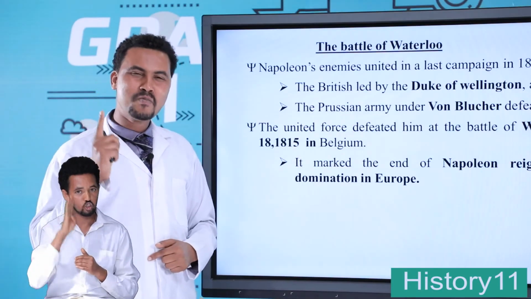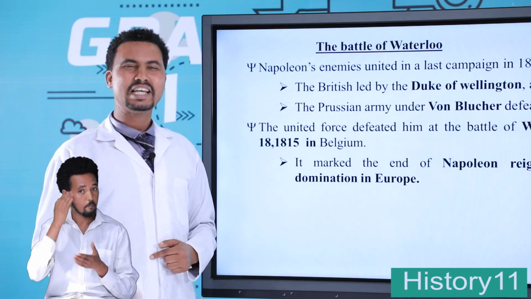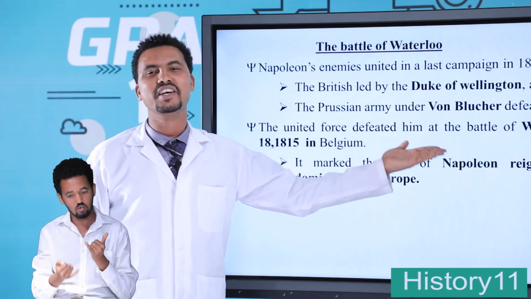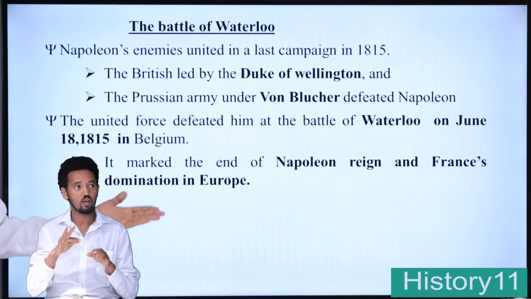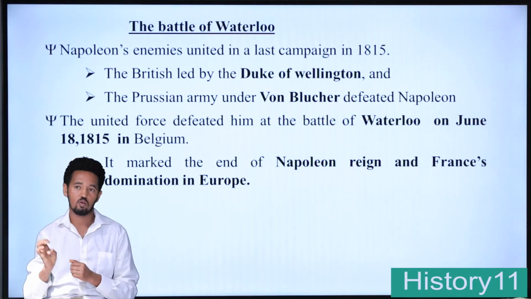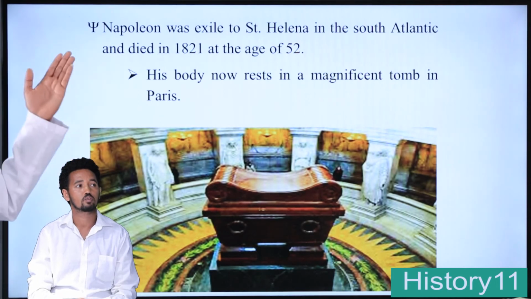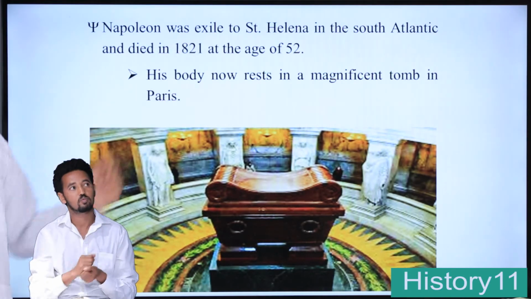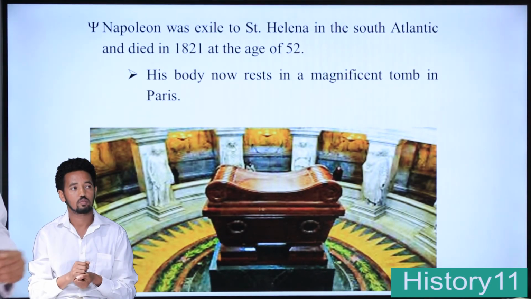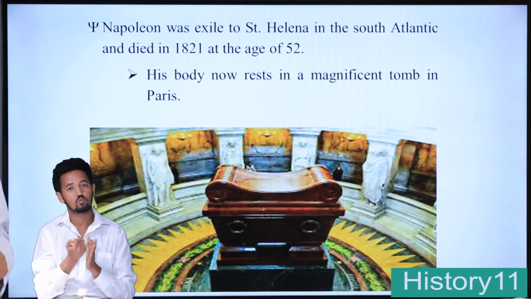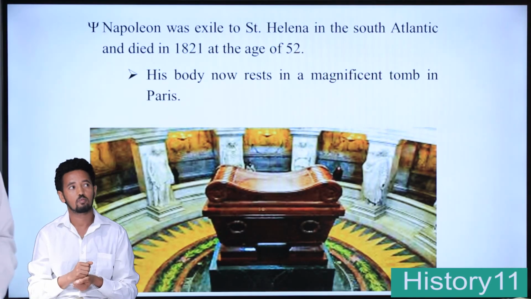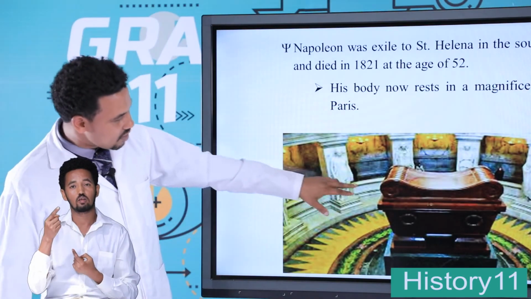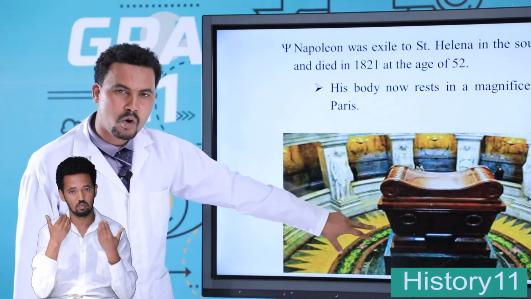The Battle of Waterloo, student, mind you, marked the end of Napoleon's reign and France's domination in Europe. Napoleon was sent into exile to St. Helena in the South Atlantic and died in 1821 at the age of 52. His body rests in a magnificent tomb in Paris. This is the tomb of Napoleon in Paris.